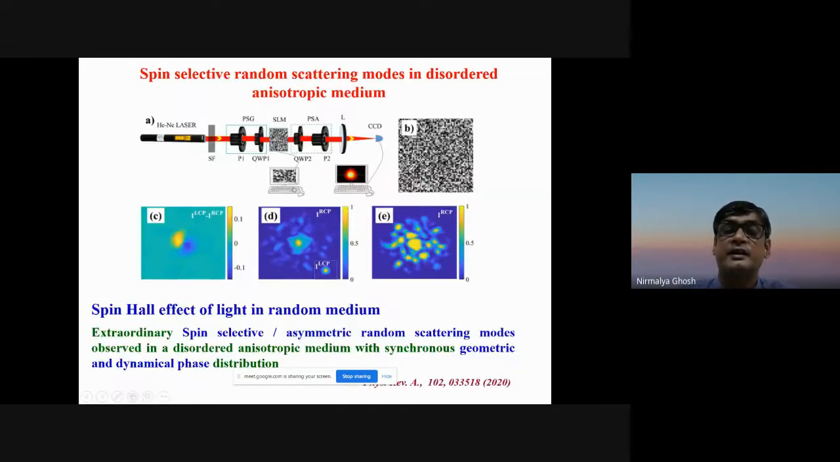Another interesting effect that we observed is spin selective random scattering modes in a disordered anisotropic medium, that is, the spin Hall effect of light in a random medium. Here also the random medium we created by giving a random phase gradient in the spatial light modulator, and we could tailor the dynamical phase and geometrical phase in such a way that for one polarization you have the random spin split mode, for the other polarization it was maintaining the usual shape of a Gaussian beam. So this is also another interesting effect that we observed.